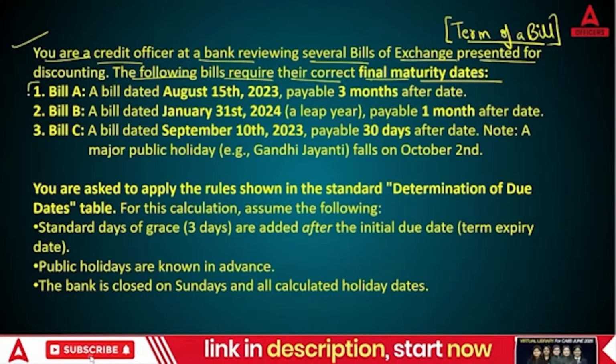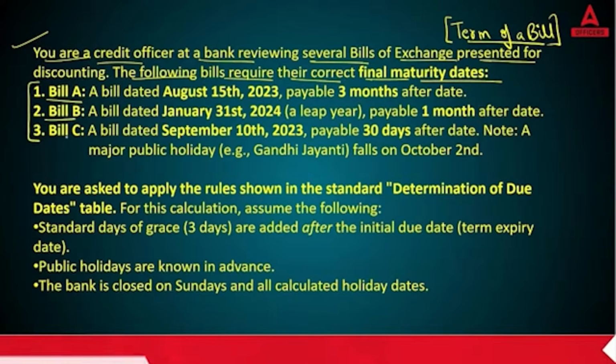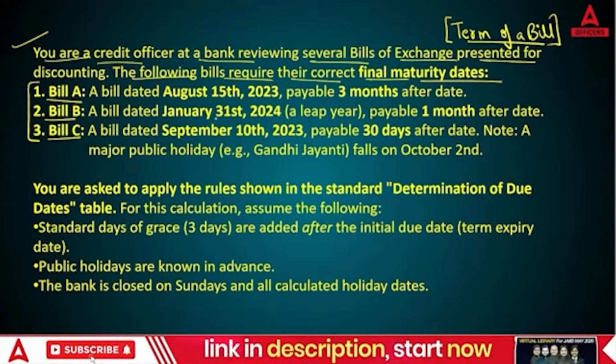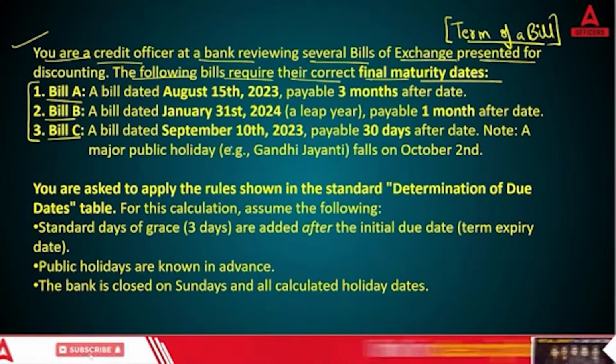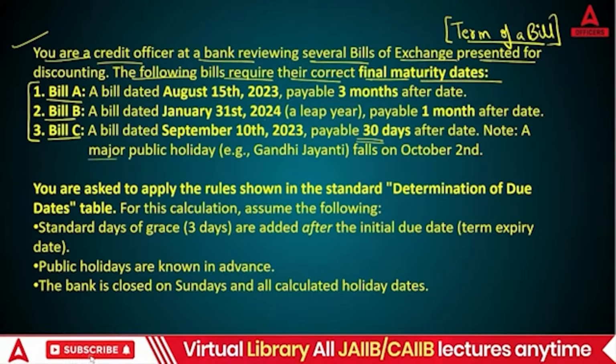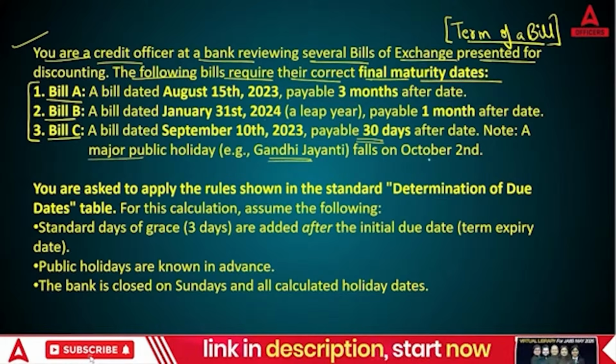Now you have three different cases: bill A, bill B and bill C. Bill A is dated August 15, payable 3 months after that. Bill B is dated January 31st, leap year, payable after 1 month. Bill C is dated September 10, 2023, payable 30 days after that. Note, a major public holiday, Gandhi Jayanti, falls on 2nd October.